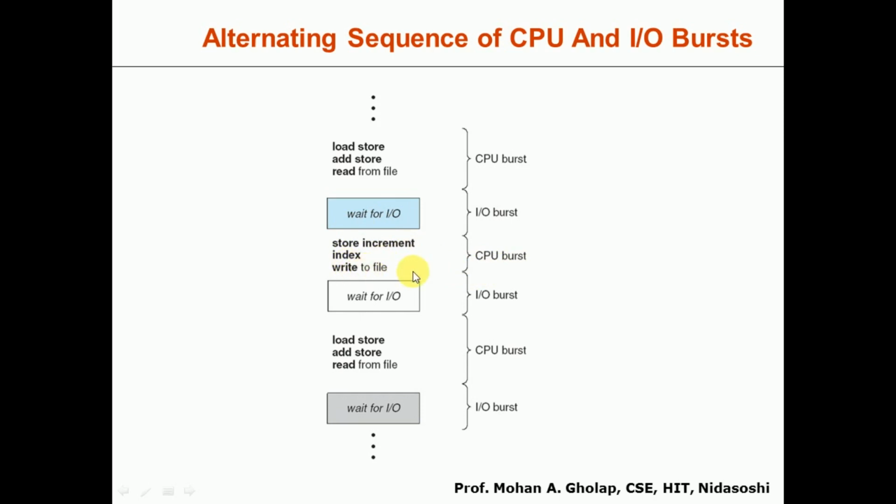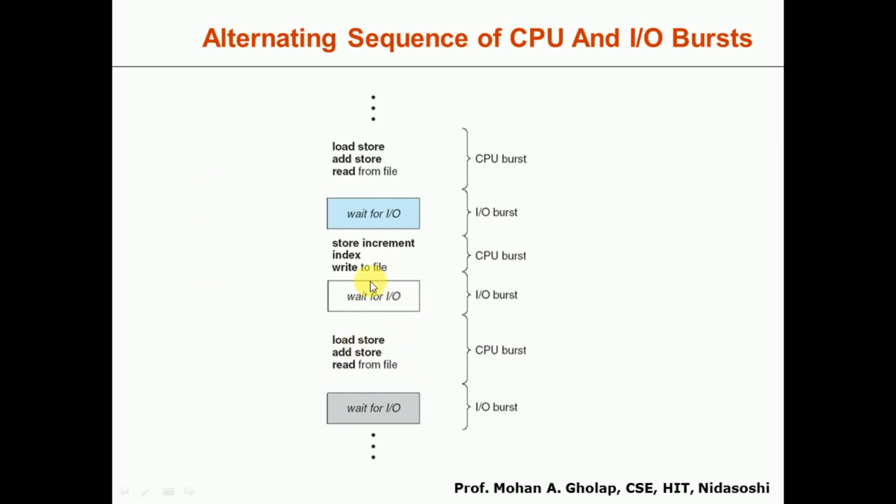So after this again it may want to have access to a device. The same thing is carried out here, the same thing is repeated. Once again it will send a request to the device. If that device is busy, the process will be moved to the device queue of that device. After some time when the device is available, the process will finish its task on that device and again it will come back to the program and resume the execution.